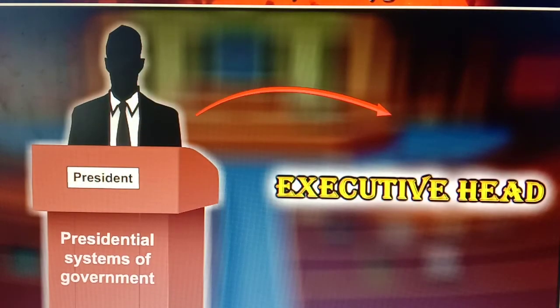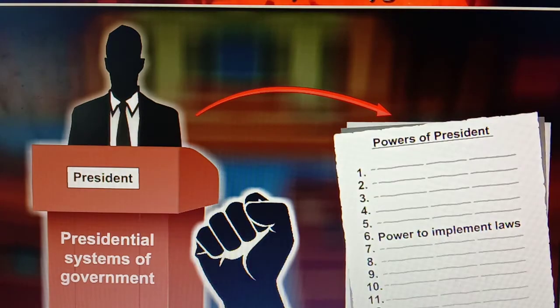The president is the executive head and has a lot of powers, including powers to implement laws. It means he can make laws also and implement laws also. Because of that we can say that the president is the executive head. As the executive head, he can do the implementation of the law, and in this presidential system, he has the powers to make the laws also. So these changes we can see in this presidential system.